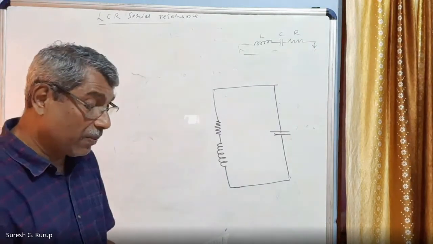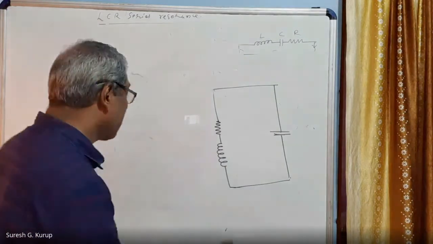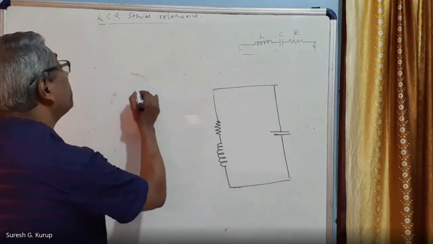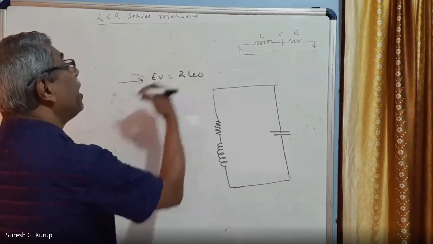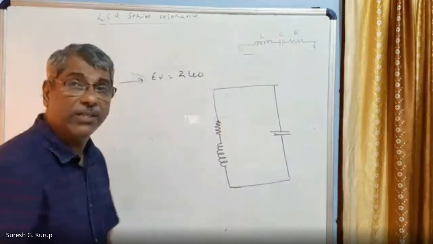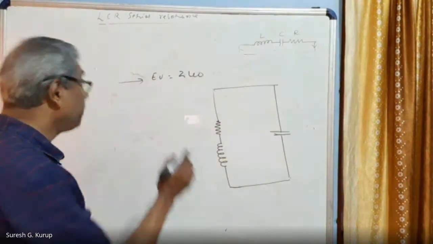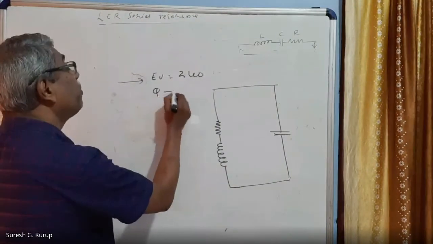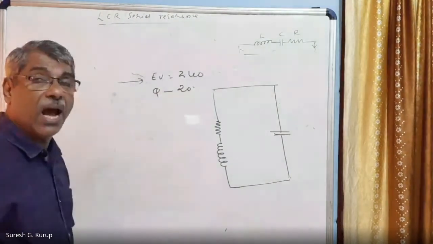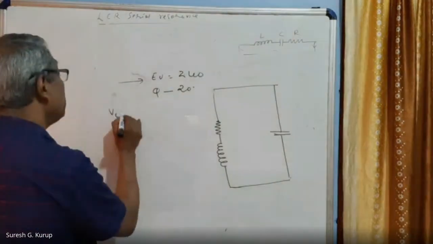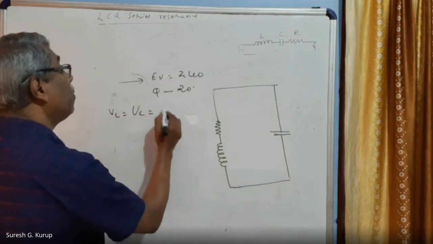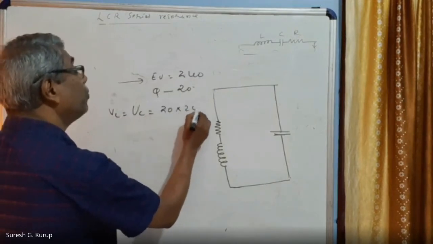Suppose that the applied voltage is 240. Applied voltage V is equal to 240, and the quality factor of an LCR series circuit is equal to 20. Q factor is equal to 20. Then at resonance, the voltage across L or C, VC is equal to VL is equal to 20 into 240.